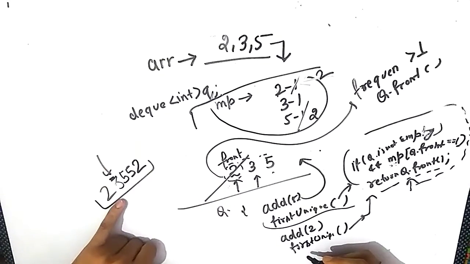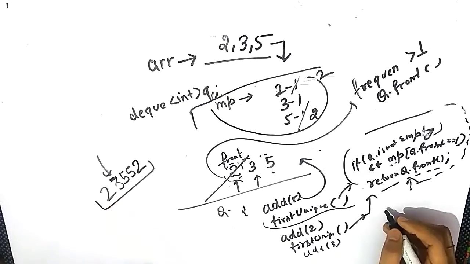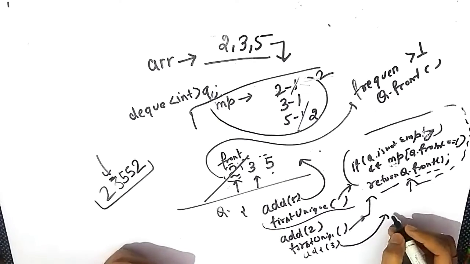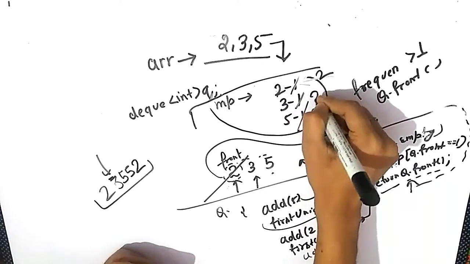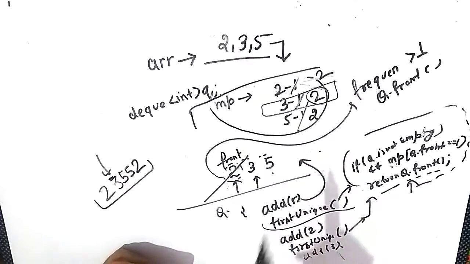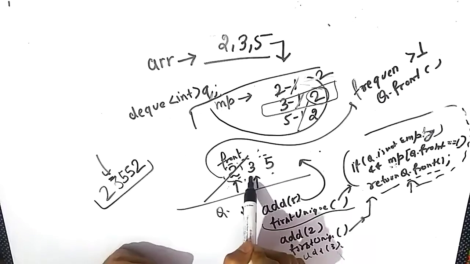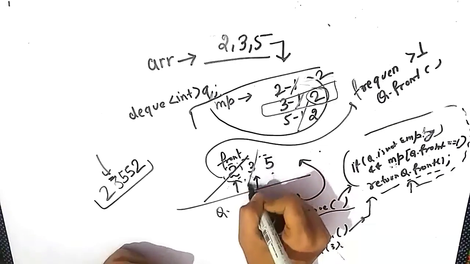Now let's say the query comes like add 3. Now what you will do, add 3. If 3 is already present in the map, then you will simply increase the frequency of 3, and after increasing the frequency of 3, you will check if the newly added element is present at the front of the queue and the frequency of the front element has become greater than 1, then you will simply remove it from the queue. Then this will be removed.